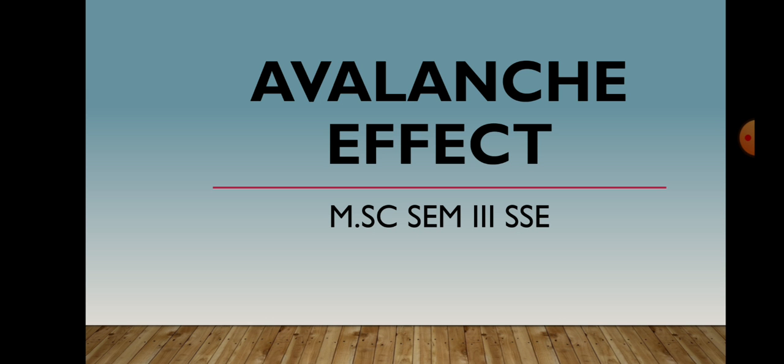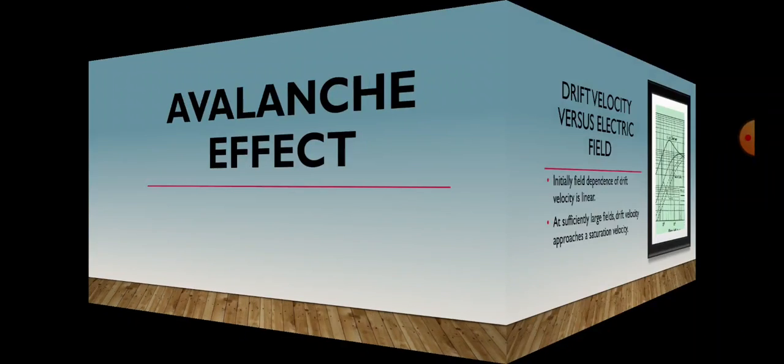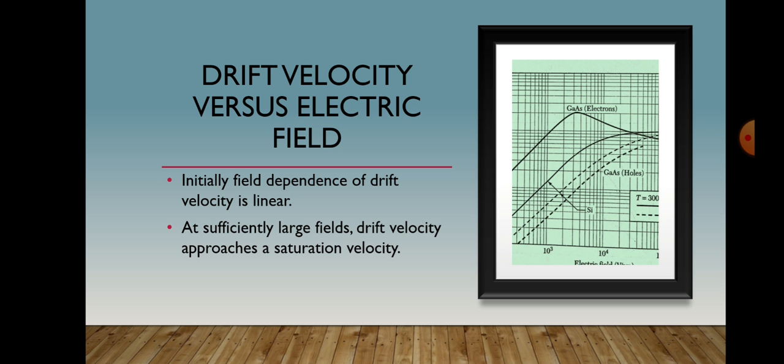This is a reasonable assumption as long as the drift velocity is small as compared with the thermal velocity of carriers, which is about 10 to the power 7 centimeter per second for silicon at room temperature. As the drift velocity approaches the thermal velocity, its dependence on the electric field will begin to depart from the linear relationship, as shown in this diagram.